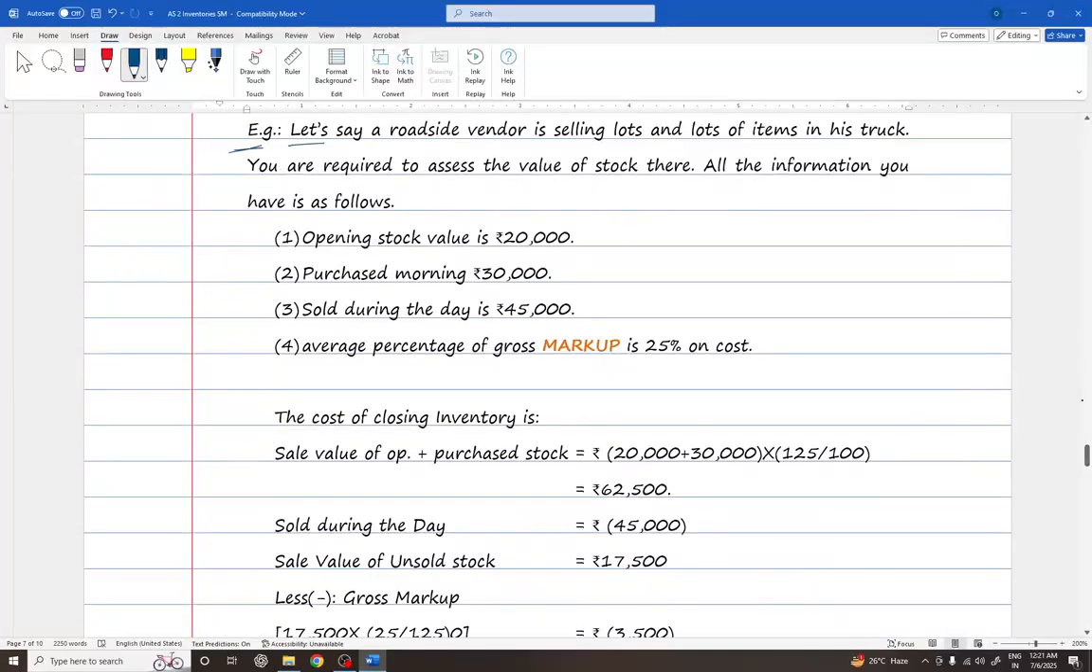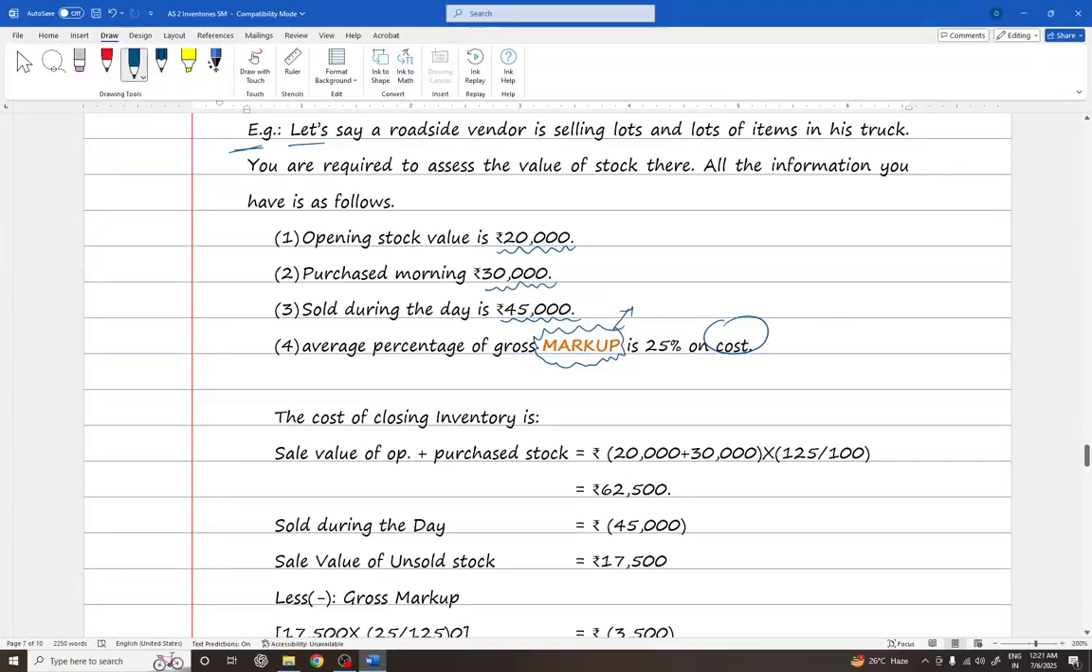Now, let's say a roadside vendor is selling lots and lots of items in his truck. You are required to assess the value of stock here. Okay. Now, all the information you have is as follows. Opening stock is rupees 20,000, and he has purchased stock worth 30,000 in the morning, and then he sold during the day rupees 45,000. Now, the average percentage of gross markup. Now, you understand the word markup, right? Markup is used on cost. It is 25% on the cost.